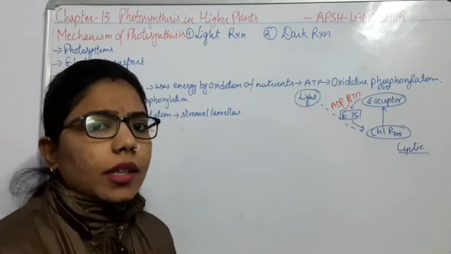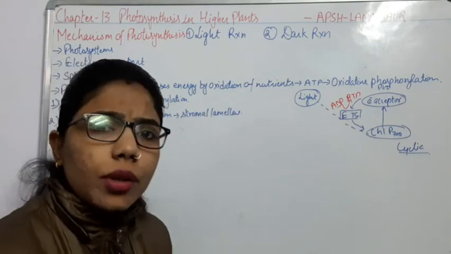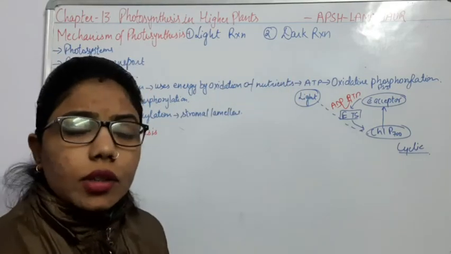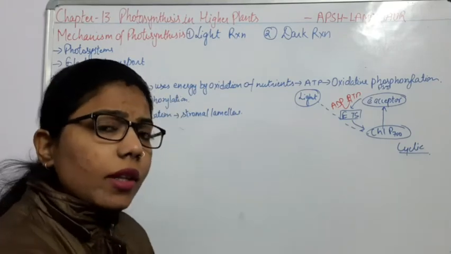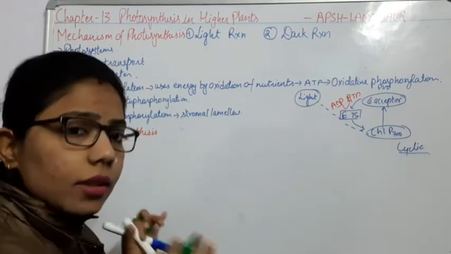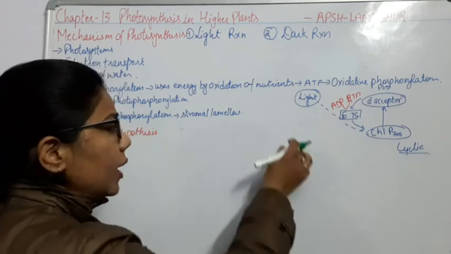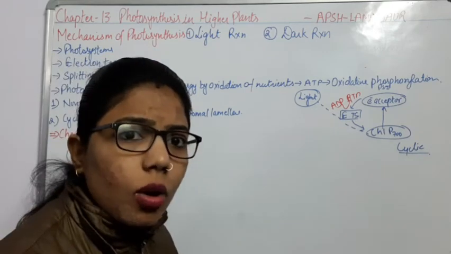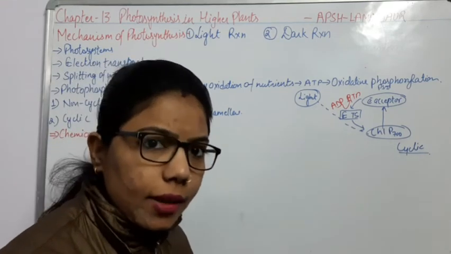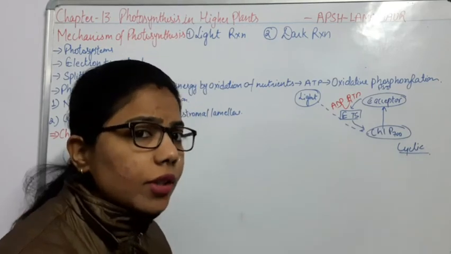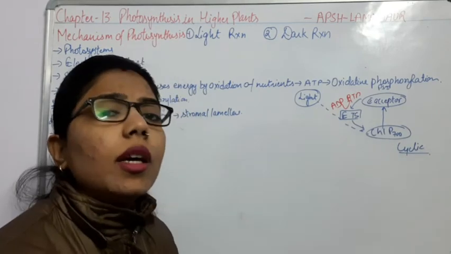Now comes the site. Where is the light reaction going to happen and where is the dark reaction? If I recall the whole structure of the chloroplast here, we know that the chloroplast is one of the cell organelles present inside the cell. And what type of cell is present in the plants? That is the mesophyll cell.